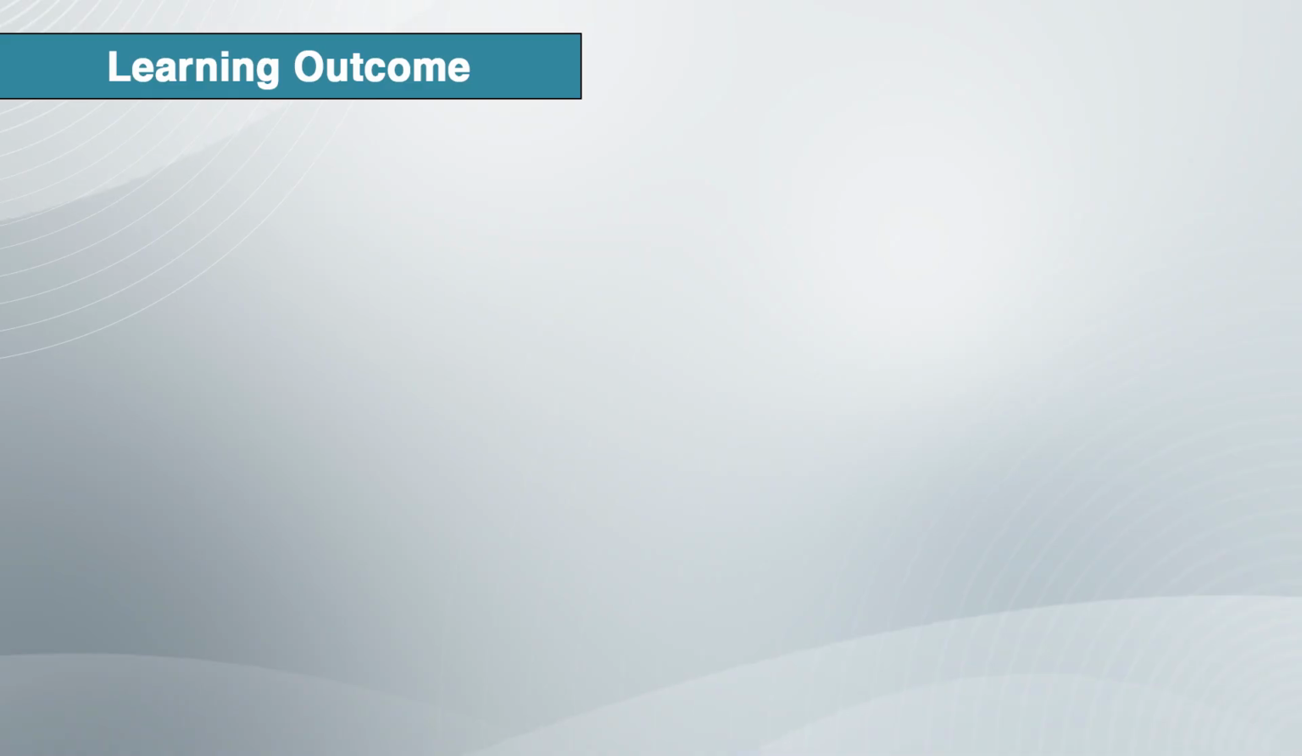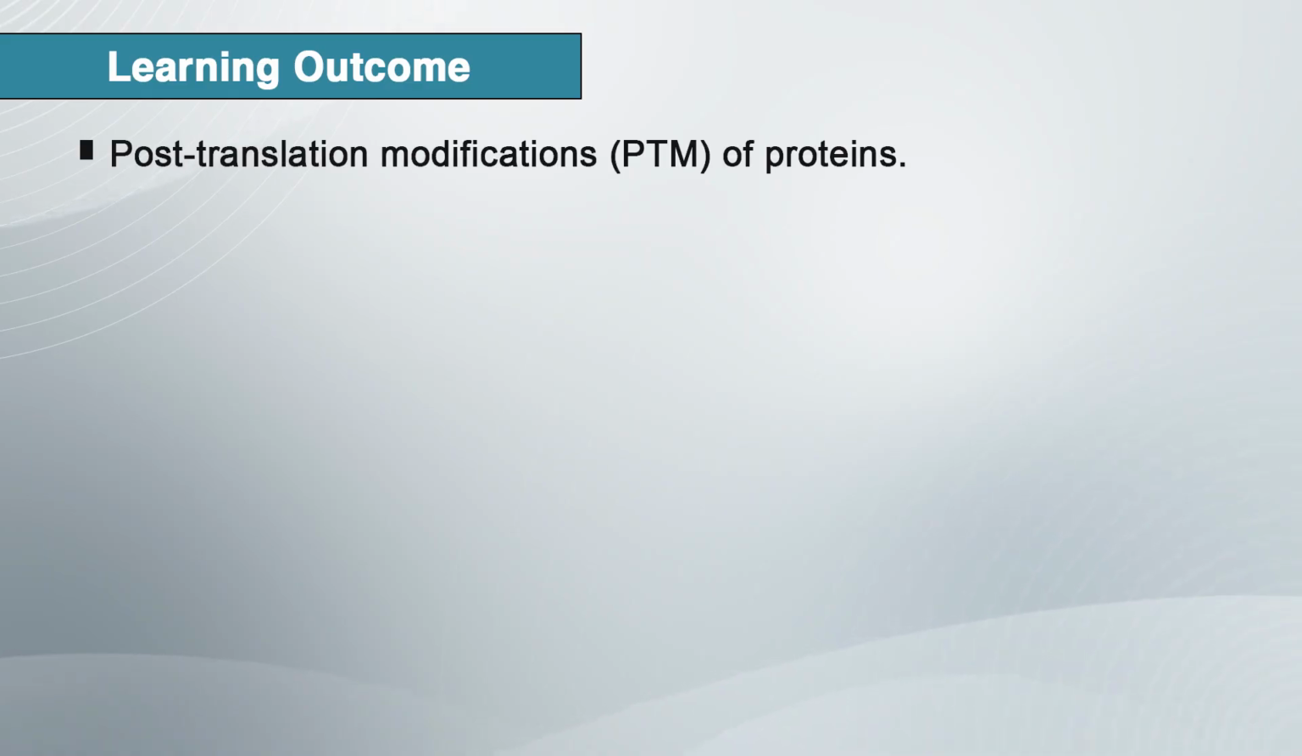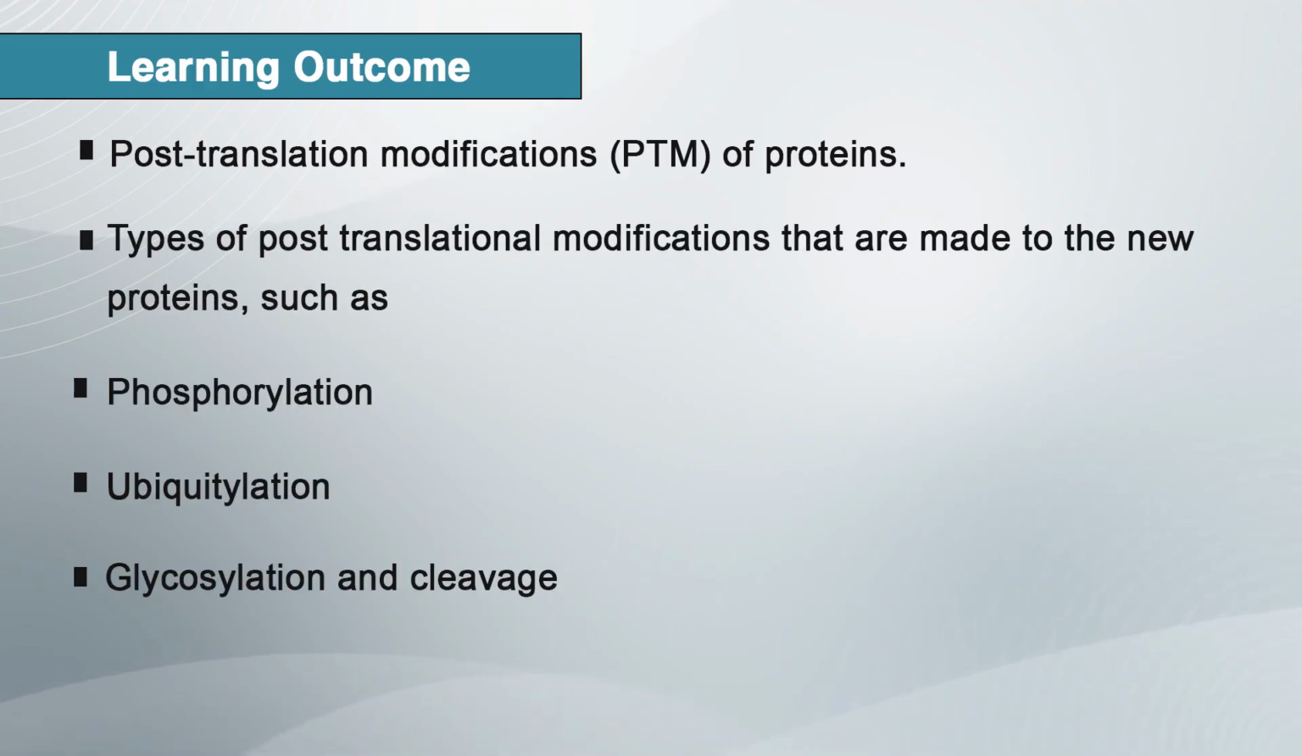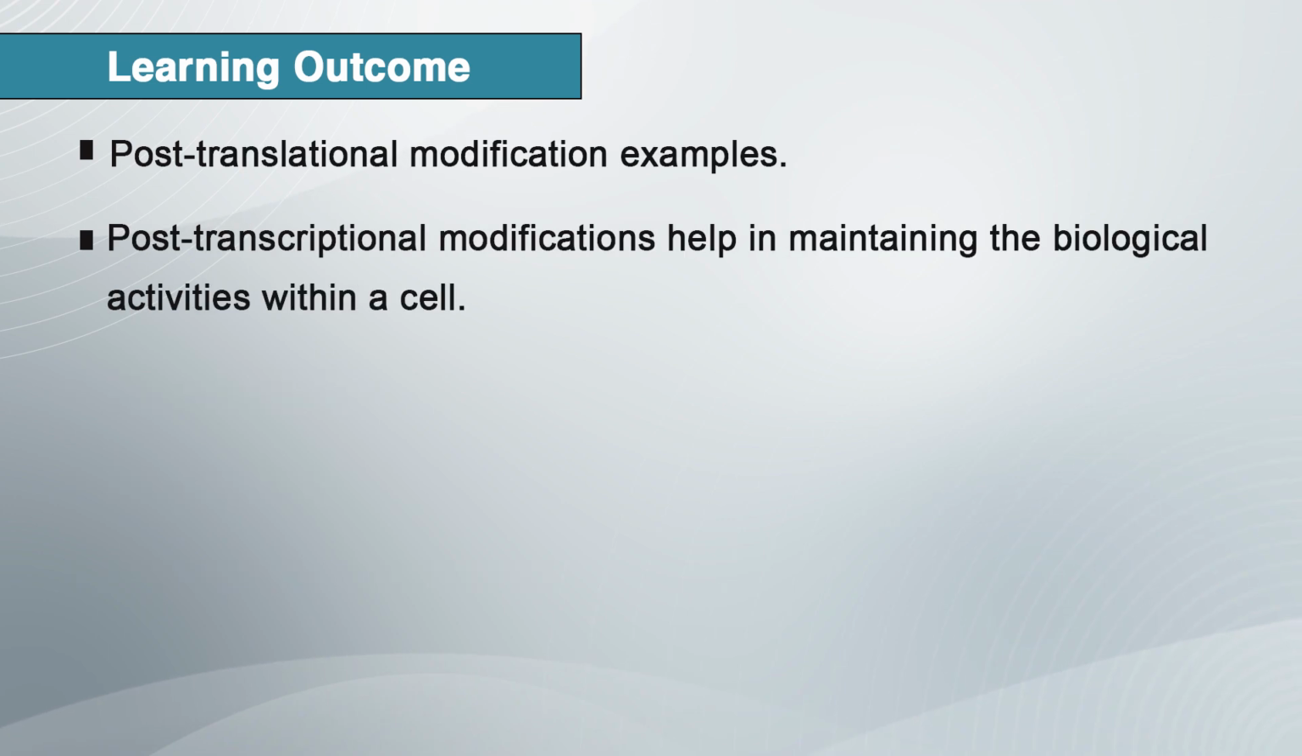Today's topic will cover post translation modification. After completion of this topic, students will understand what the post translation modifications of protein are. We learn the different types of post translation modification that are made to the new protein by processes called phosphorylation, ubiquitination, glycosylation and cleavage, as well as post translation modification examples. Now, the purpose of post translation modification and how it helps in maintaining the biological activity within a cell.